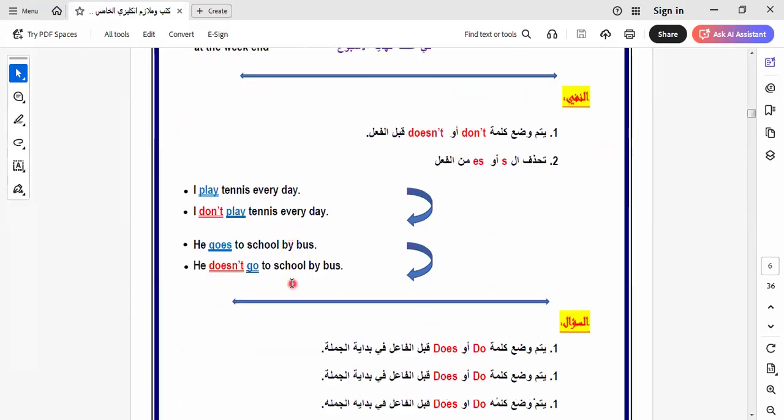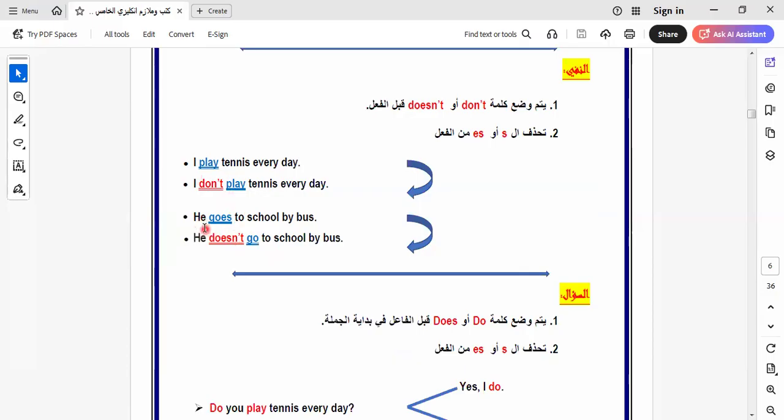Let's go to another example to study. Here we say, I play tennis every day. So here I put don't play. Here there is a misunderstanding. Why? Because with I and you we say don't, without putting s. So when I put don't, the verb will be in the same form regularly, without doing anything.